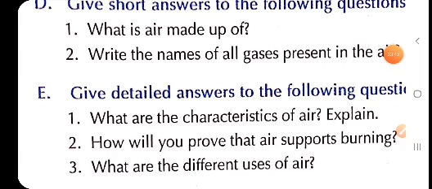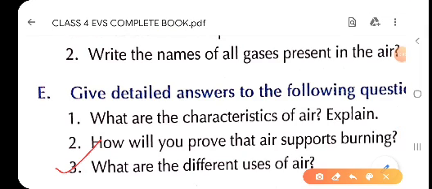Now, the last question is, what are different uses of air? Children, as we have studied in the chapter, air helps us in many ways, or we have many uses of air. Children, as we know, air helps in breathing and burning.